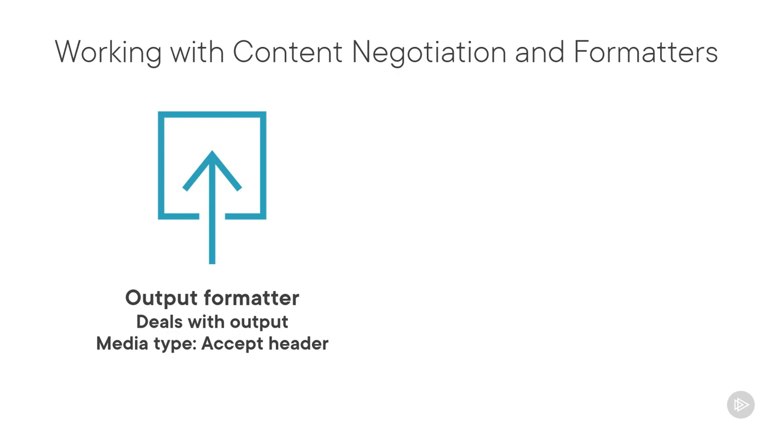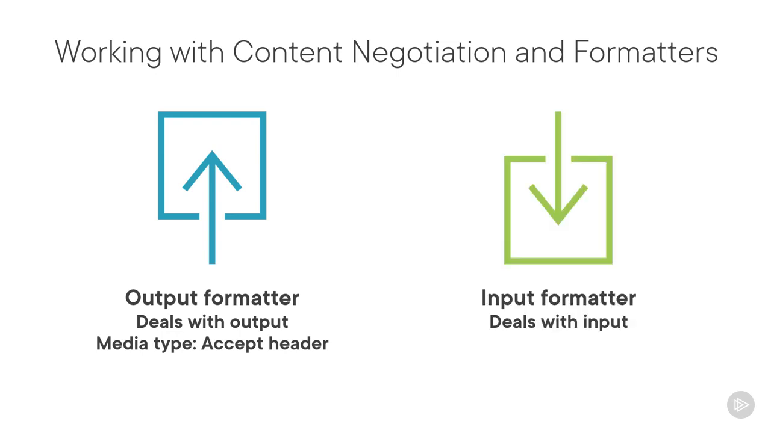But this does seem like a good place to mention this already, because next to output formatters, ASP.NET Core also supports input formatters. And that deals with input. For example, the body of a post request for creating a new resource. For input, the media type of the request body is identified through the content type header. In both of these cases, we're talking about HTTP request message. An HTTP response message can also contain a content type header to identify the media type of the response body.